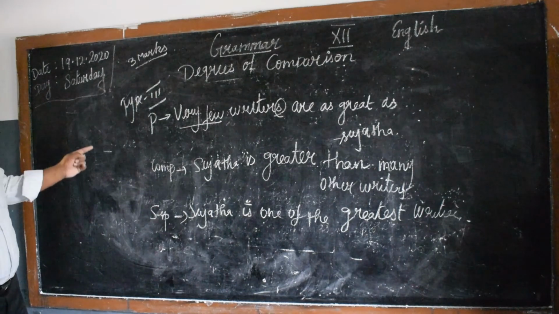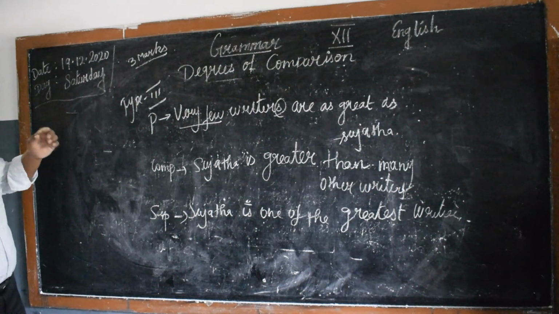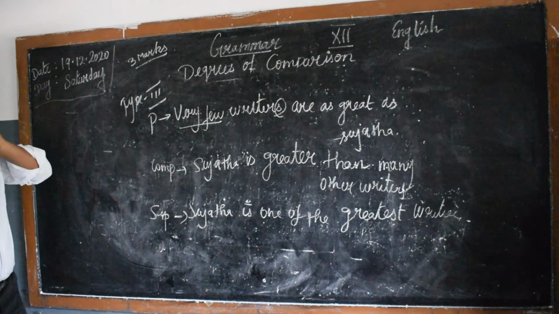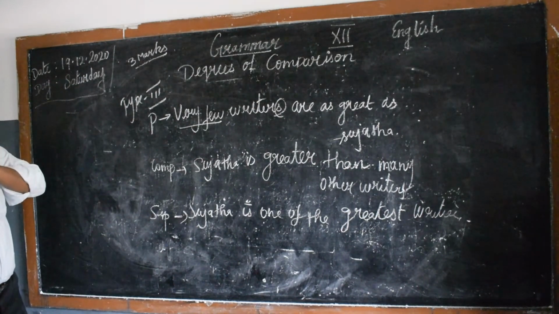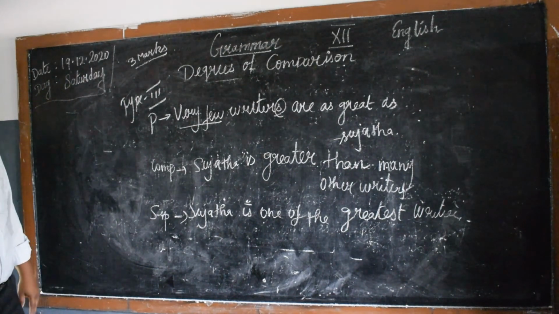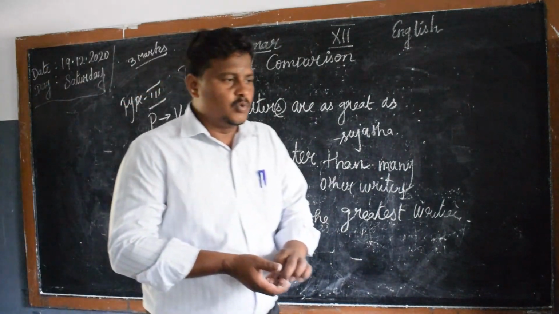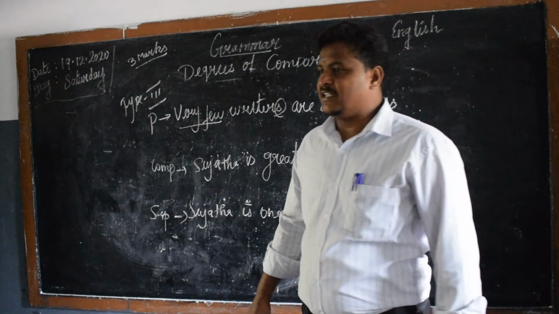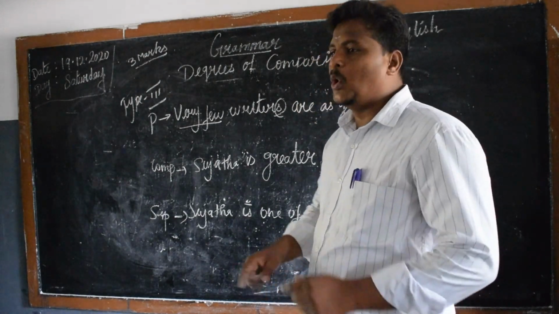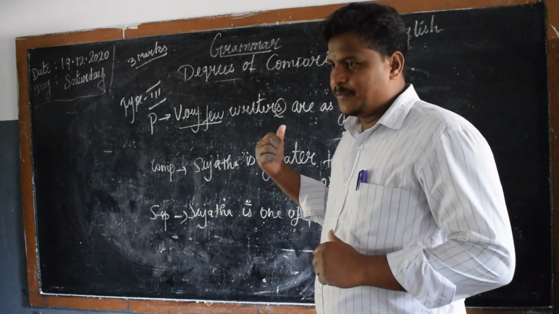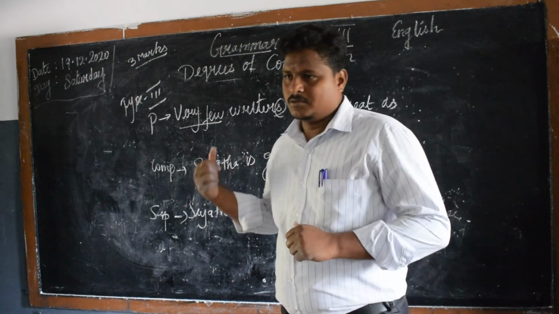Understood? See, very few writers are as great as Sujata; then we'll take it in the comparative degree as Sujata is greater than many other writers. Sujata is one of the greatest writers. Thank you. So keep in touch with the next video. Go through all the examples and do it on your own. Okay, thank you.